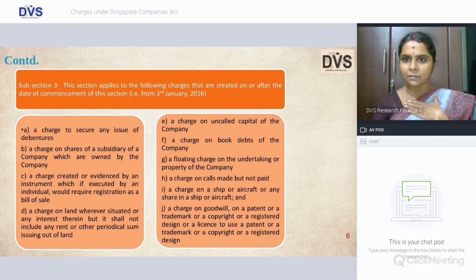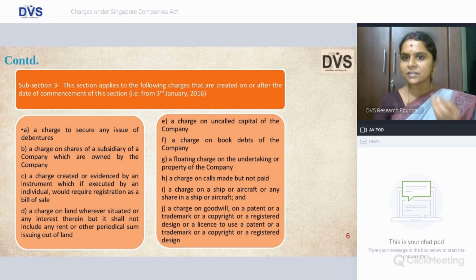I am the holding company and I am holding shares in my subsidiary company. It could be a wholly owned subsidiary or a simpliciter subsidiary, in which case you have to certainly create a charge on those shares owned by the holding company. And a charge which creates evidence on the debt, which is very important.